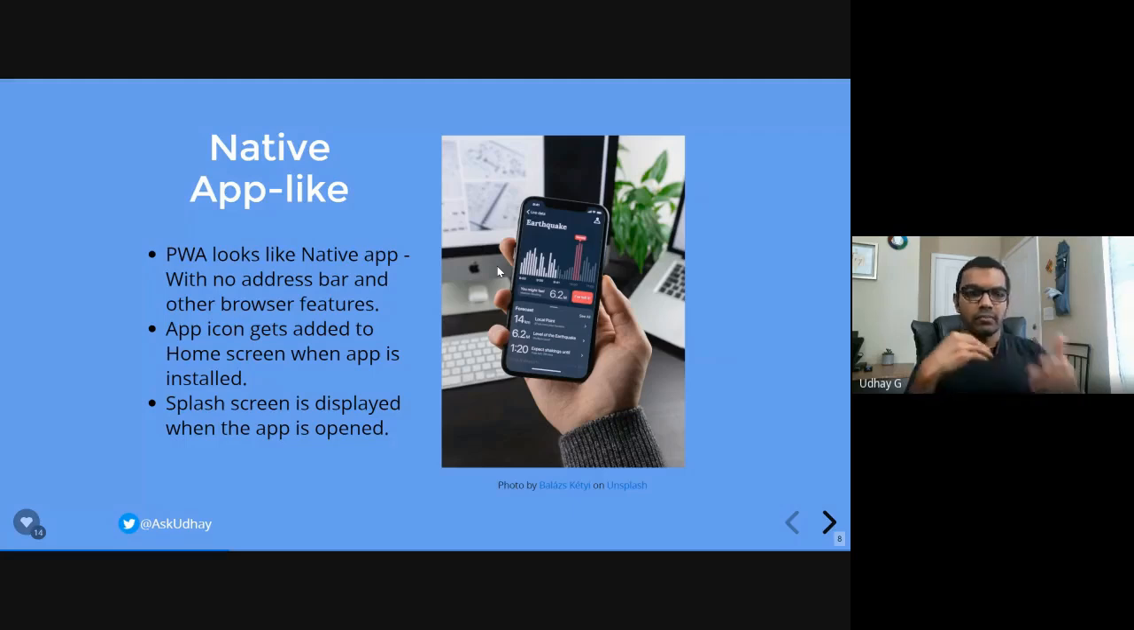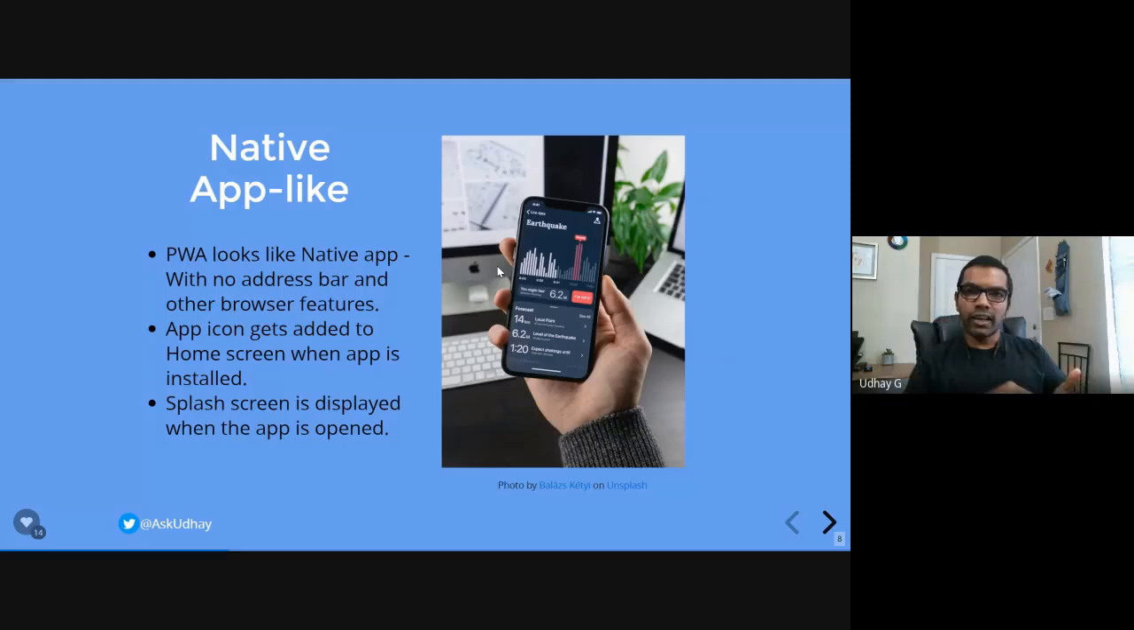Say for example, when you open the Google Gmail app, what happens? You will see a splash page, right? So Google basically does some background job there. It fetches the data from the server, and basically your mails, and it does that job. You can do something similar in progressive web apps as well.